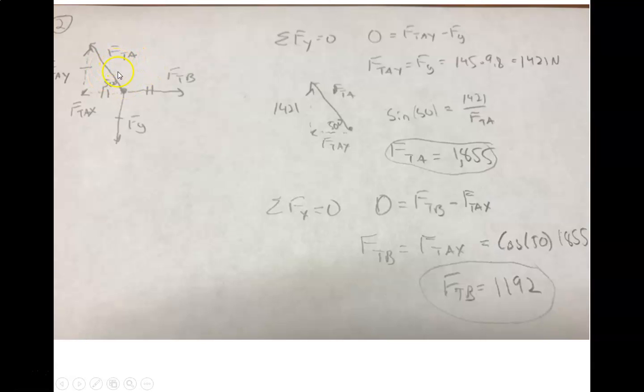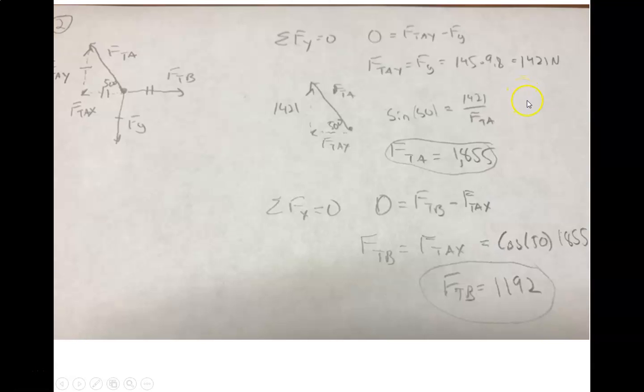That's double dipping. You only use the components. Therefore FG equals FTAY. We're just going through the formality of doing 0 equals. The force of gravity equals 145 times 9.8, which equals 1421. Again, I just used the same mass.